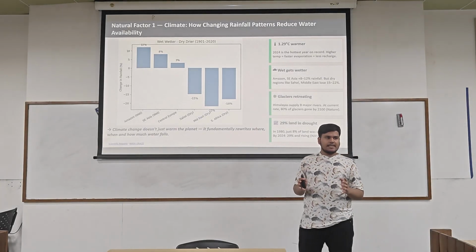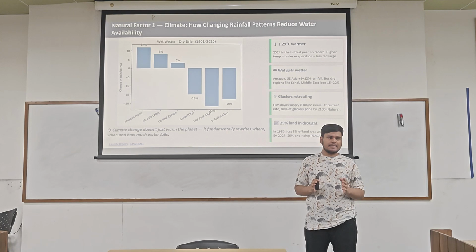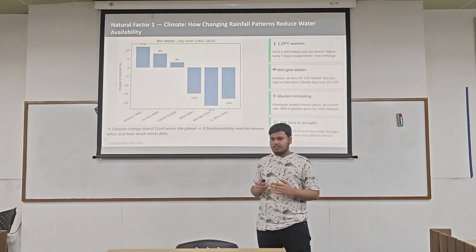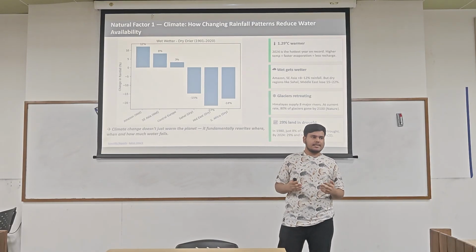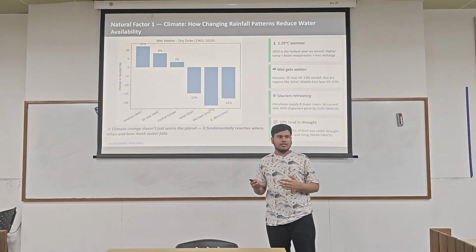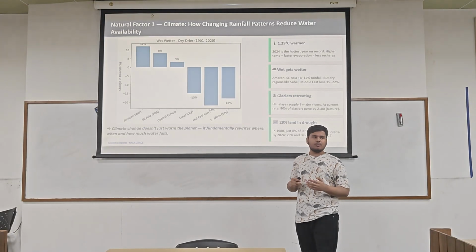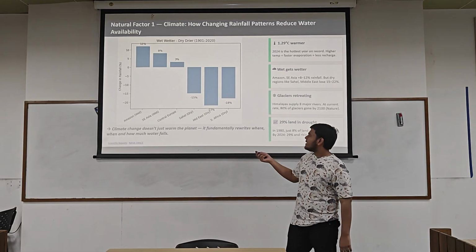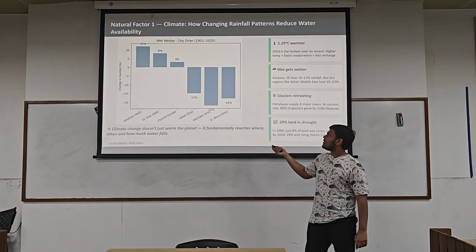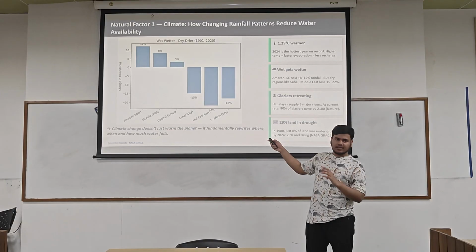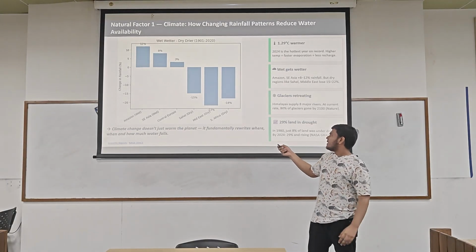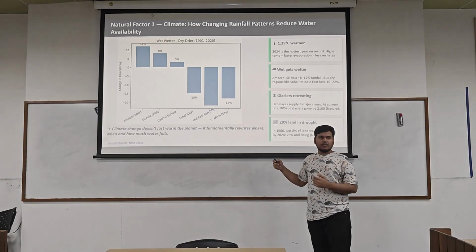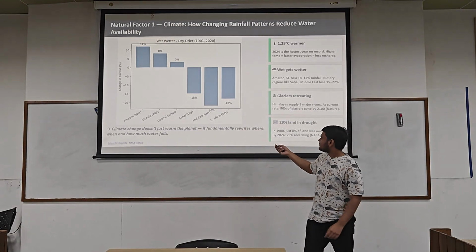As global warming rises, the earth is now 1.29 degrees Celsius warmer than the pre-industrial level. As the planet is warmer, water evaporates faster, so the rivers and lakes dry out more quickly. Also, the rainfall pattern is shifting. The Amazon, Southeast Asia and Central Europe get wetter. These are the wet regions and get more rainfall. But dry regions like the Sahel and West Asia get less rainfall, up to 22% less.